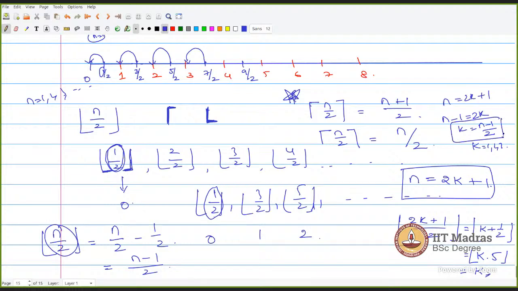Correct? Yes, sir. So this is n by 2. I am just replacing n with 2k plus 1. From there I simplify, I will get k plus half. So k plus half is nothing but k plus 0.5. So the floor of k plus 0.5 is k. I again replace k, writing k in terms of n. If you write it back, it will be n minus 1. So if n is odd. Okay, if n is even.